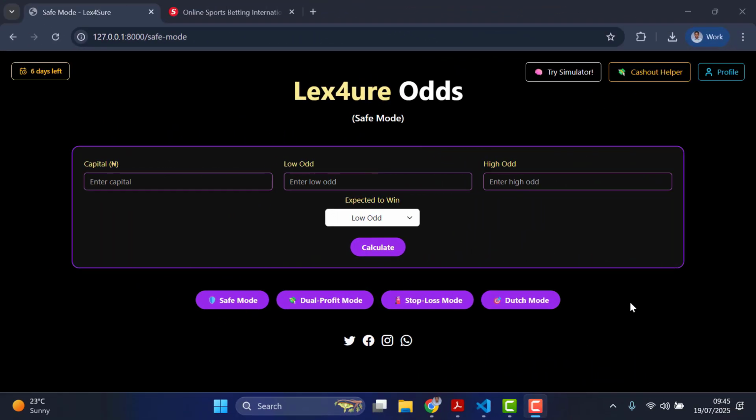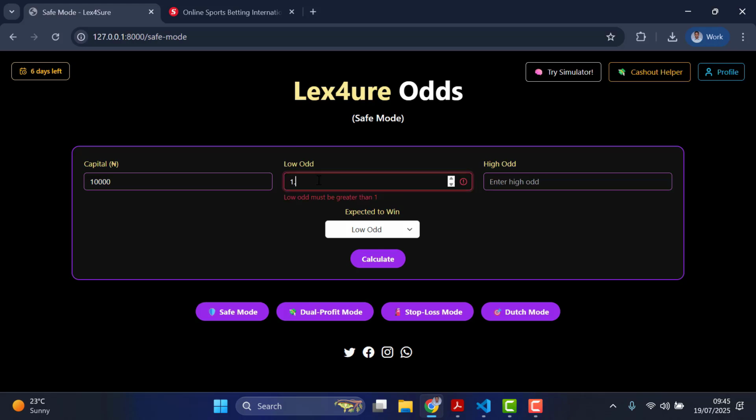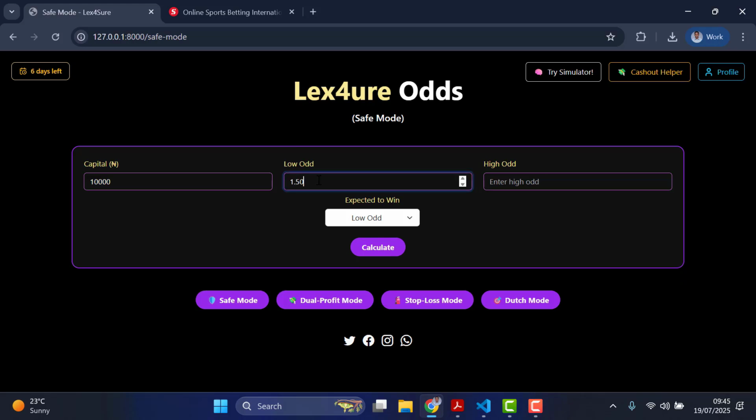Here is the first example of one of the modes. So we are currently in the save mode right now. In here you're going to put in your capital, and put in the low odd value. So let's say our low odd is 1.50, while the high odd is 4, maybe 4.0-something or whatever. Then I am expecting the low odd to win, not the high odd. So that is my current expectation here. I'm expecting the low odd to win.